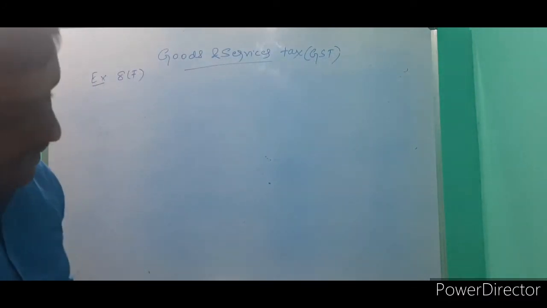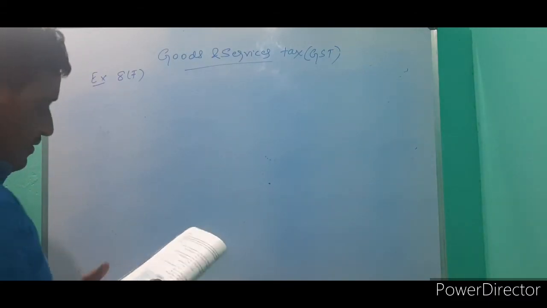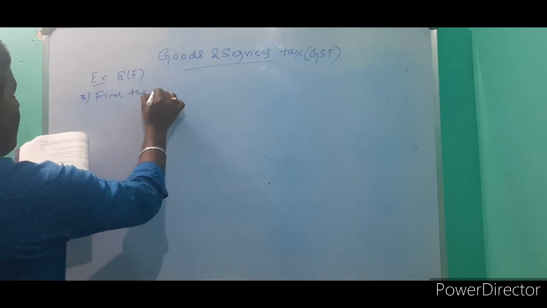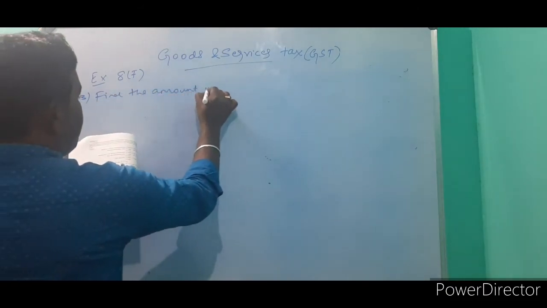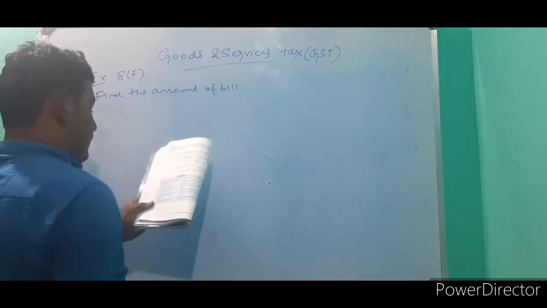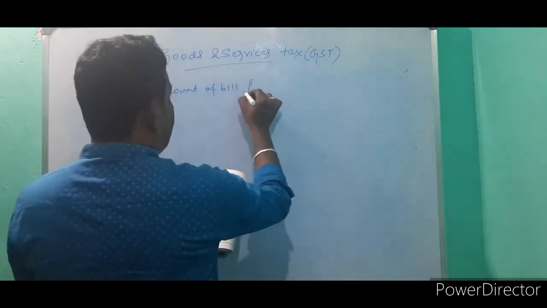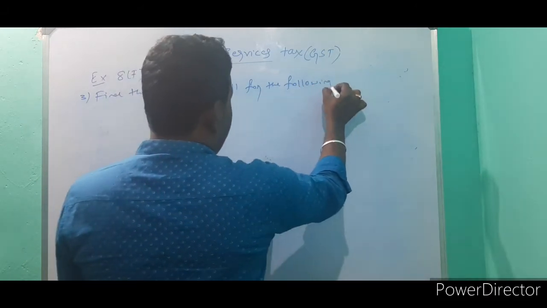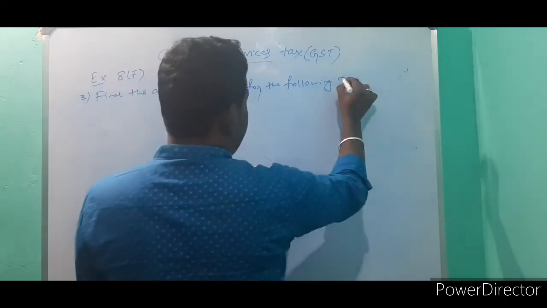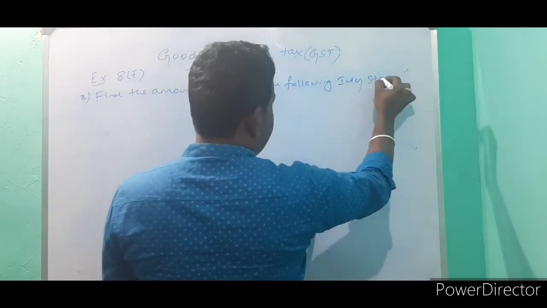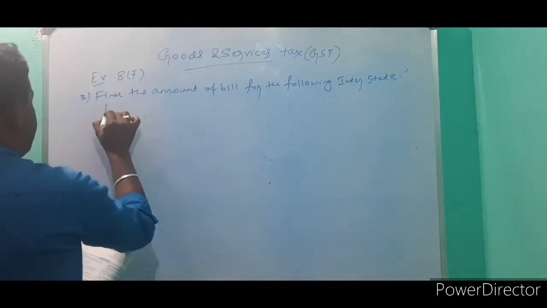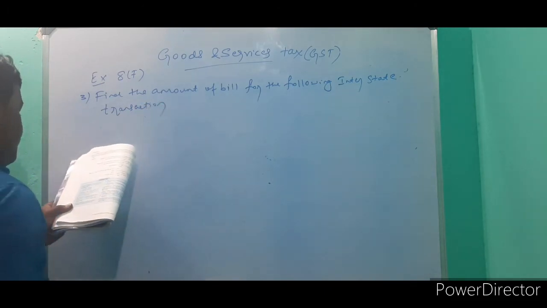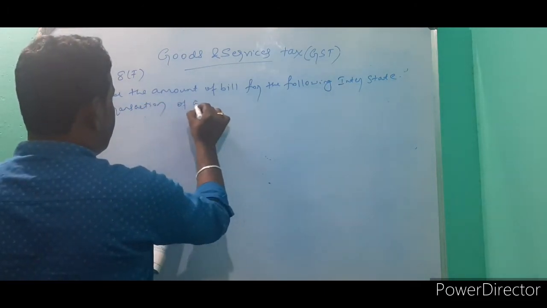What does the third problem given mean? Find the amount of bill for the following interstate transaction of goods.